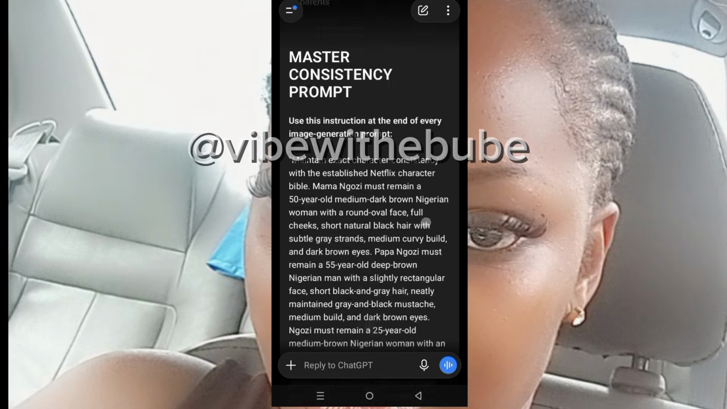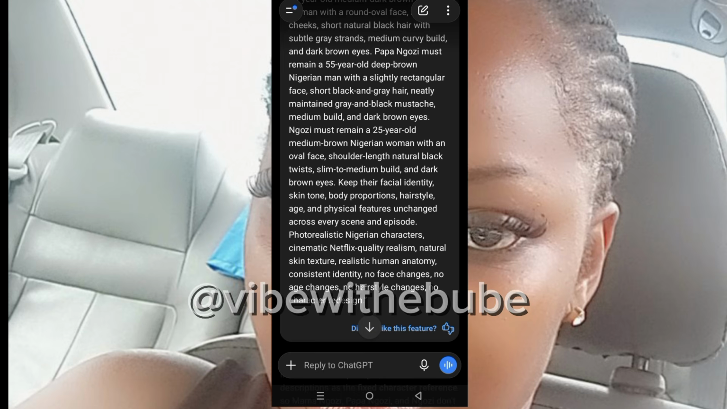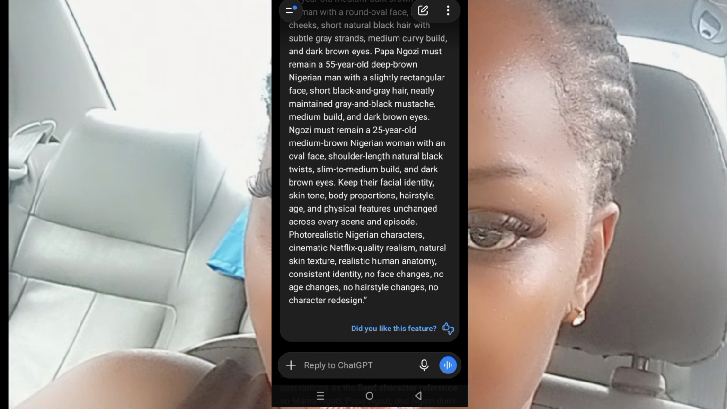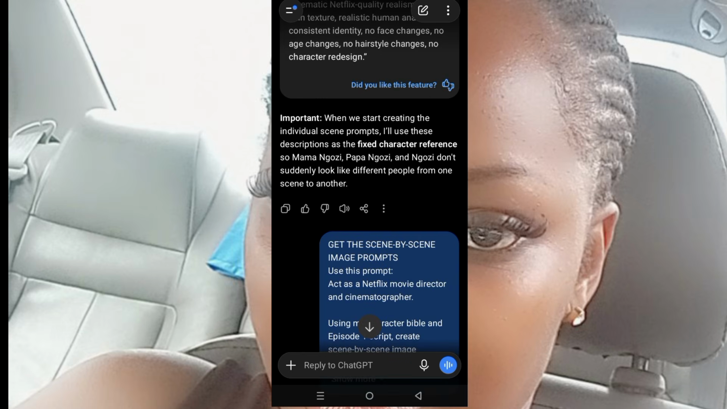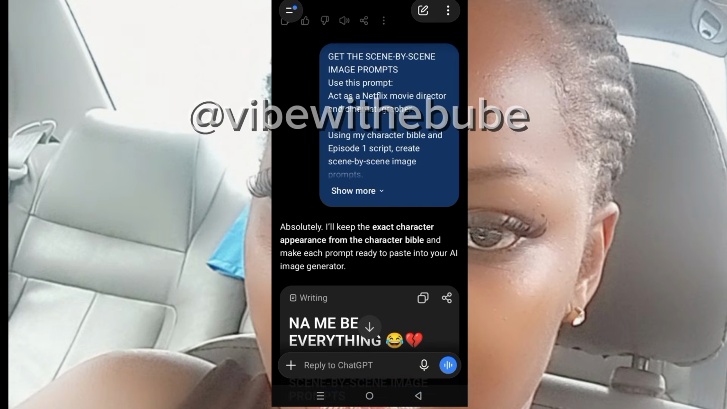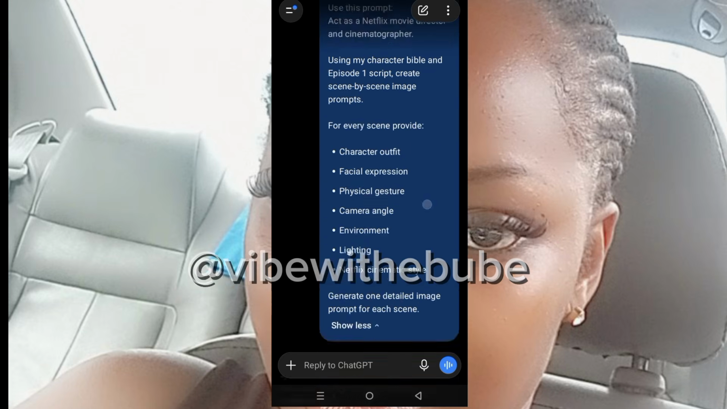So guys, here are my consistent images. Here are my consistent images I need to work with. Now after I'm done getting my consistent images, what I have to do next is go ahead to send the app my prompt for my scene by scene images.